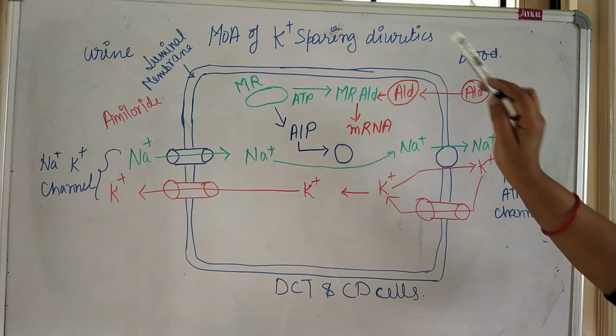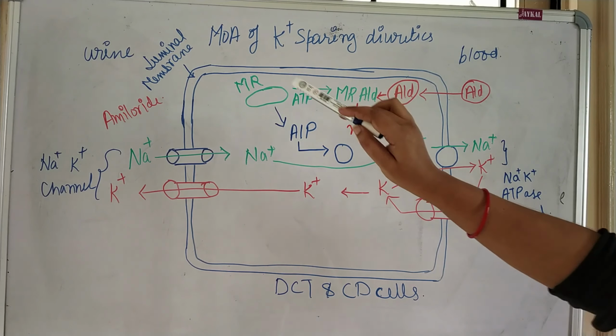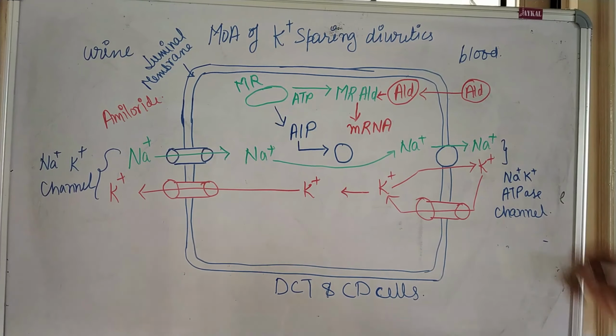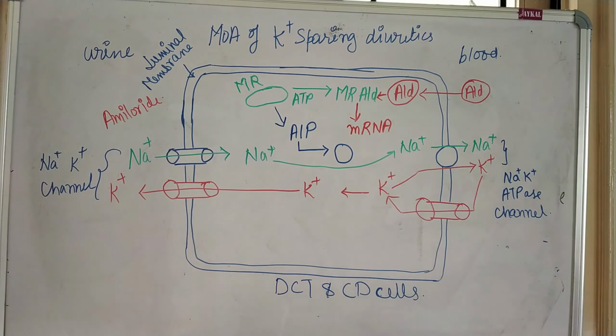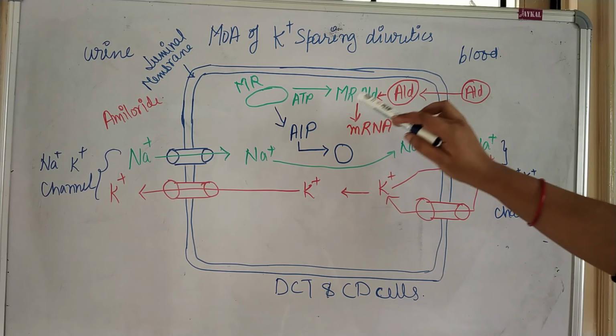So here aldosterone and mineralocorticoid receptor form a complex. This is MR-ALD, mineralocorticoid receptor and aldosterone. So this is the normal mechanism.